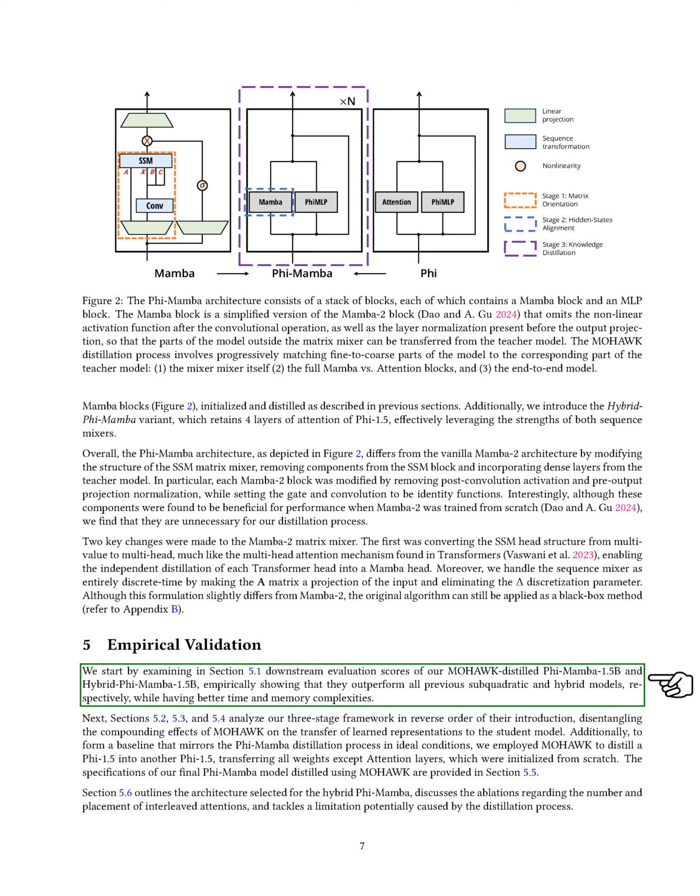To create a baseline that reflects the ideal Phi Mamba distillation process, we used MOHAWK to distill a PHI 1.5 model into another PHI 1.5, transferring all weights except for the attention layers, which we initialized from scratch. We provide details about our final Phi Mamba model in the training section. Next, we outline the architecture for the hybrid Phi Mamba and discuss the adjustments made regarding the number and placement of interleaved attentions, as well as a limitation that may arise from the distillation process.